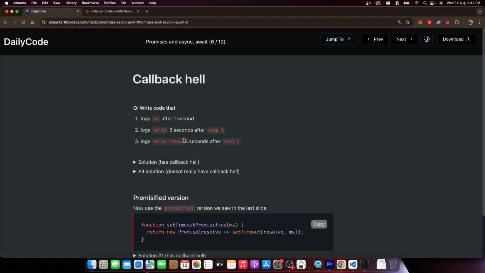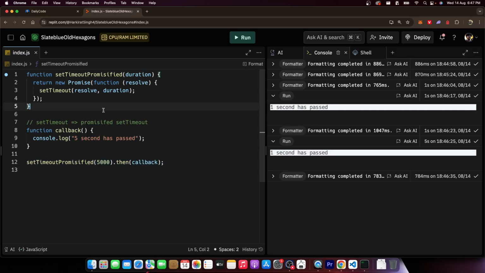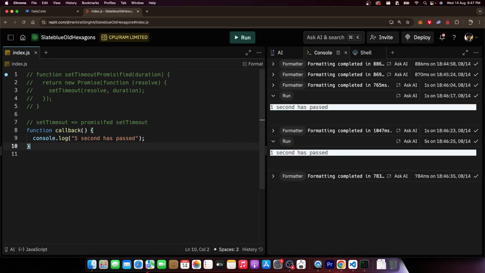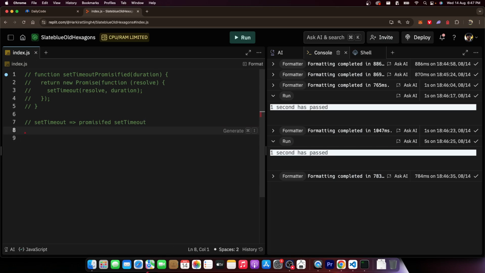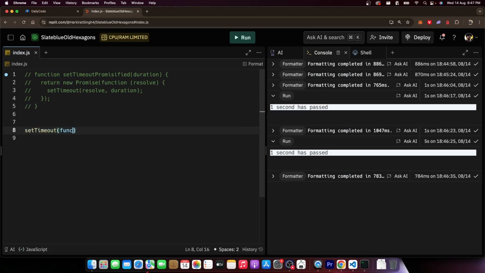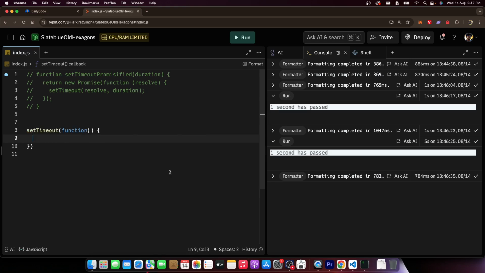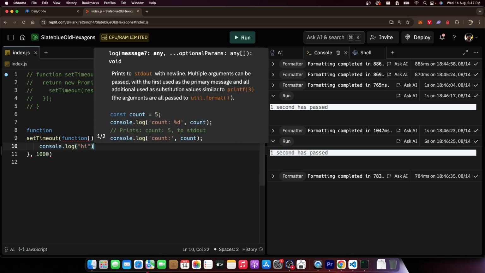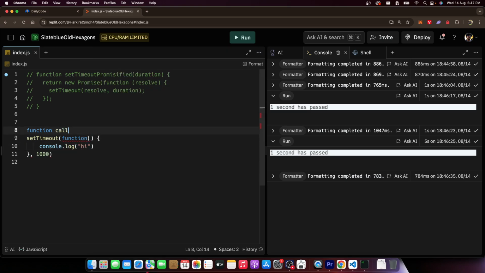How would you write this code? Assume promisification doesn't exist. You only have a setTimeout function. How would you call this? How would you write the code for it? You might write something like this: setTimeout, and here I'm passing in an anonymous function. I can define it outside as well. I can either do this, console.log hi, or I can define it outside as a callback.